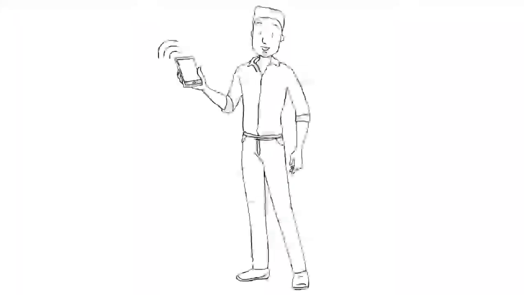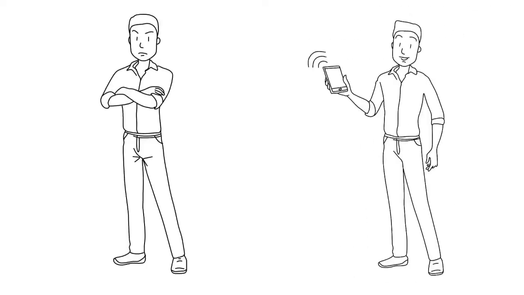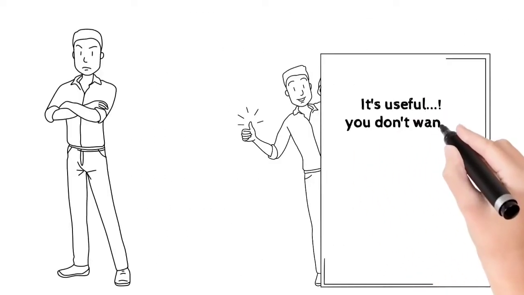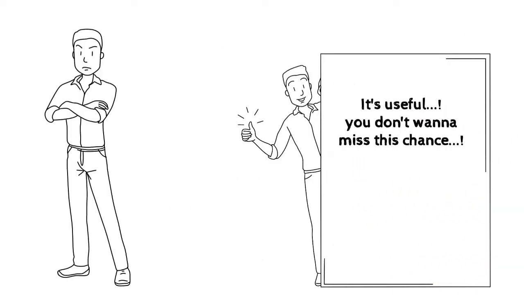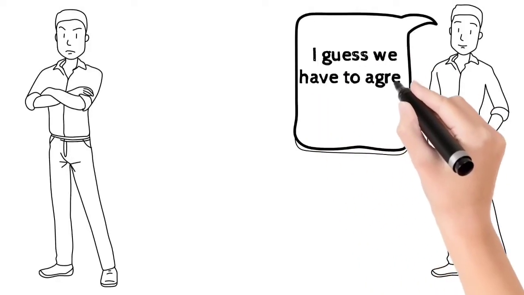Let's see this kind of unrealistic example. Consider one person having a very rare object, and he wants to sell that object at a price of 8 gold coins at that very moment. Say he has a clone who wants to buy that object but at 4 gold coins. Both do the bargaining with all they have got. But since they are both the same, their capability of bargaining is also the same. Thus they both have to agree on the average price of 4 and 8, that is 6 gold coins.